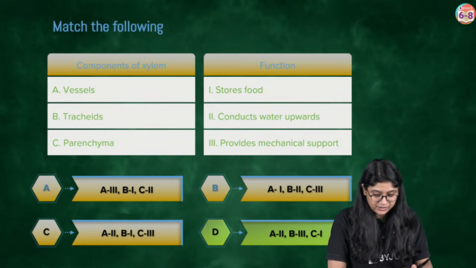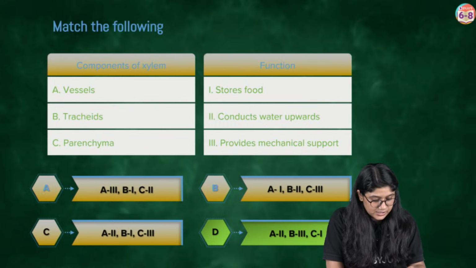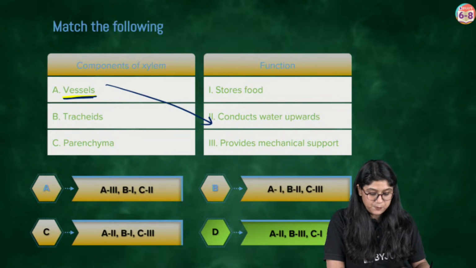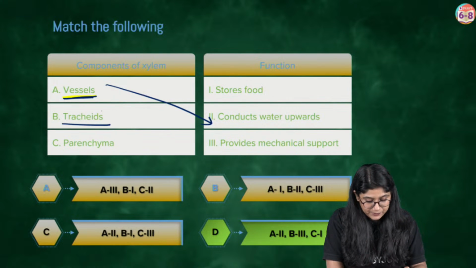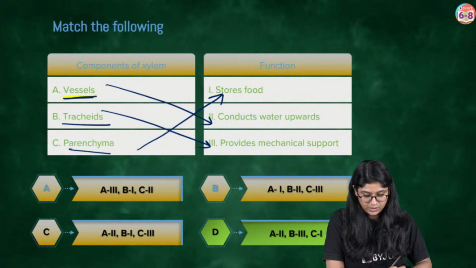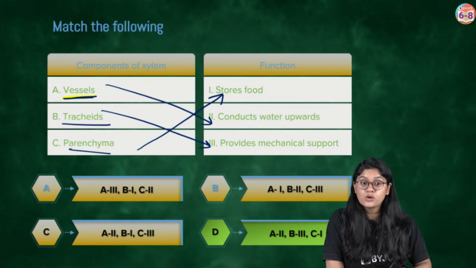So everyone, can we match? Vessels. See over here, option D is the correct answer. Vessels play a very important role in the conduction of the water molecules upwards. Tracheids help in providing mechanical support and parenchyma stores the food. Very good.